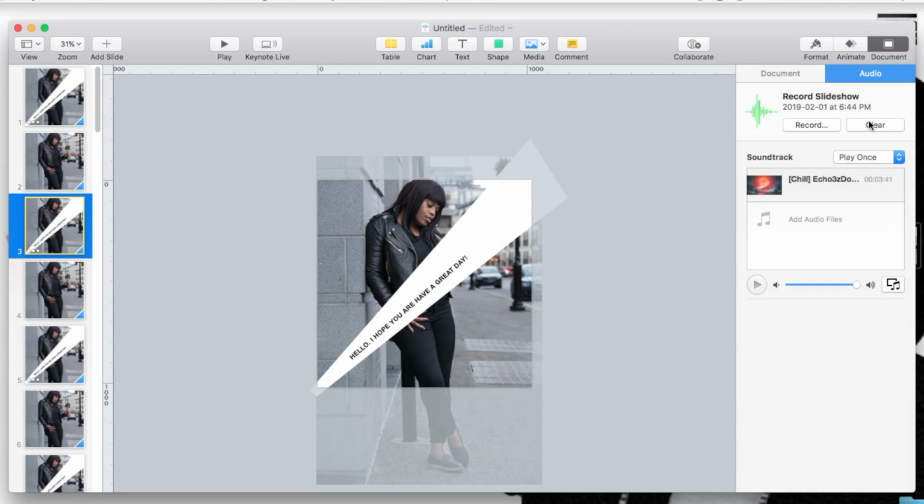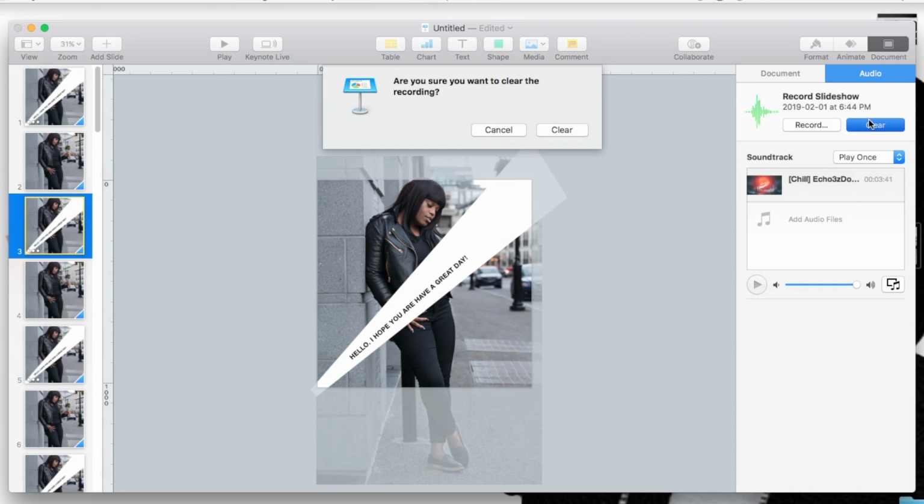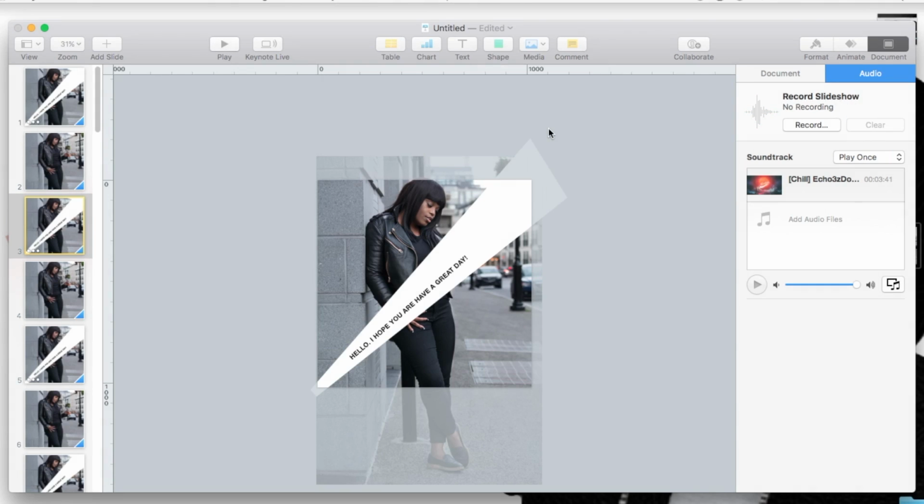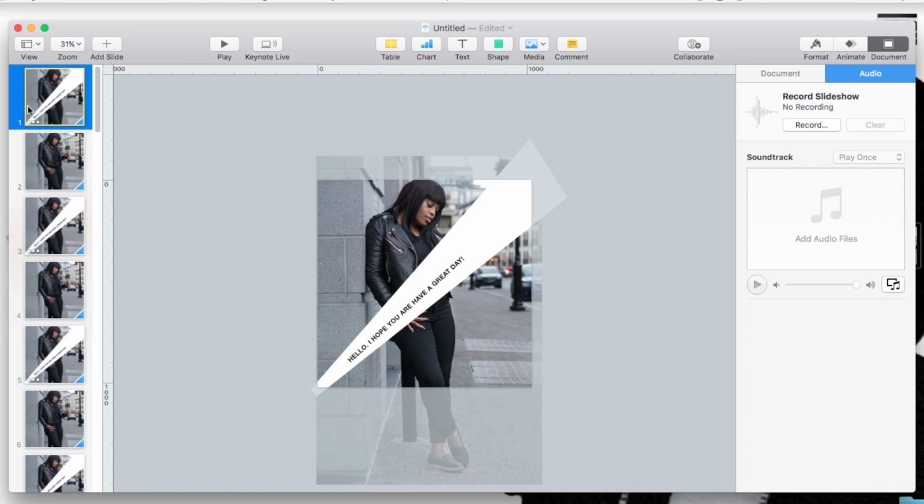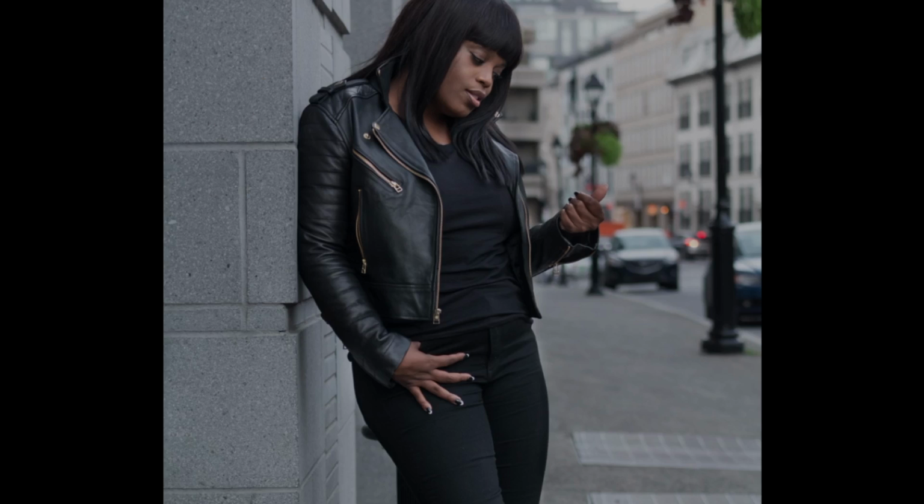I mean, it doesn't sound horrible, it just sounds like I'm screaming, and no one wants to sound like they're screaming, so I'm going to clear the recording. So the voiceover is cleared, and if you want to clear the music as well, you can delete it as well, and then pretty much we just have the same slide with the same transitions with no sound.